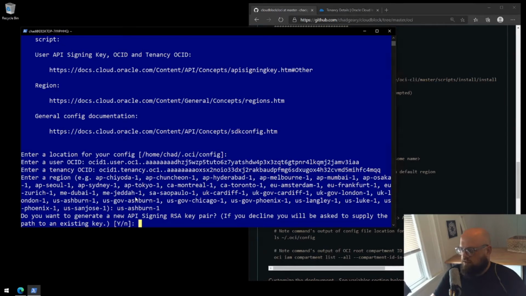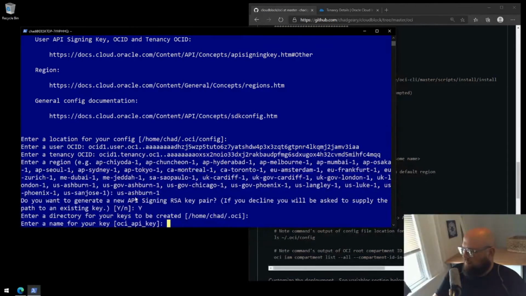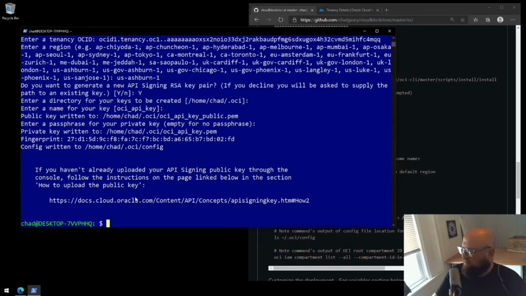It'll also ask us to set up a new key pair. We definitely need to do this. I'll hit Y for yes. The directory that the key will be stored in, actually, don't need to hit anything, that's fine. And the name for the key, that's also okay. We need a passphrase. No, we can leave it blank. And our configuration is complete.